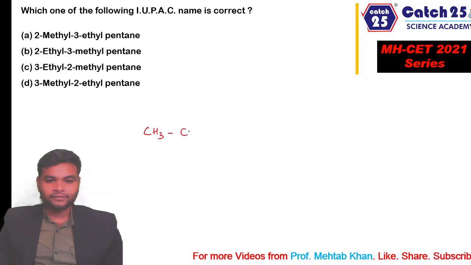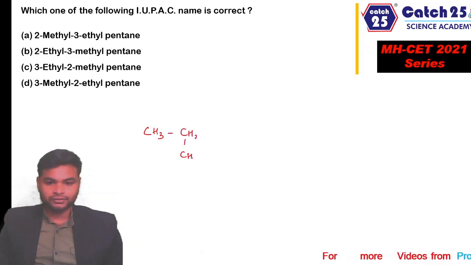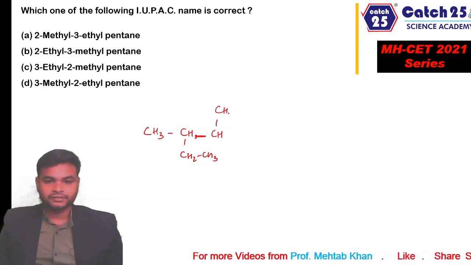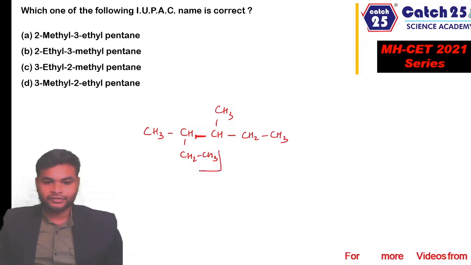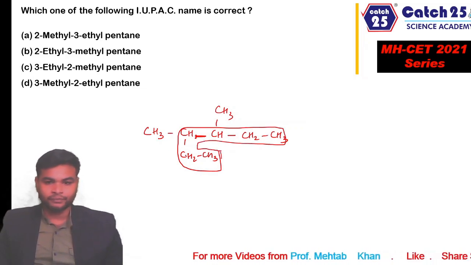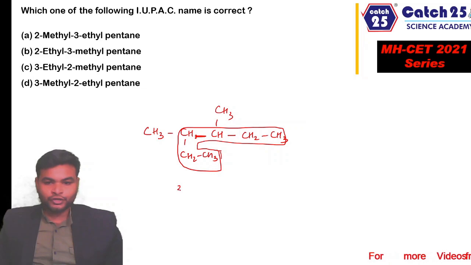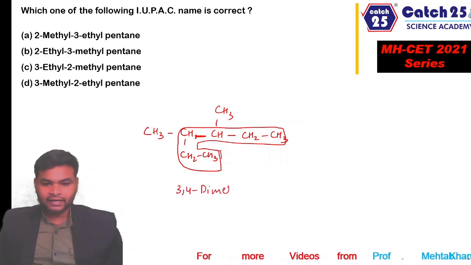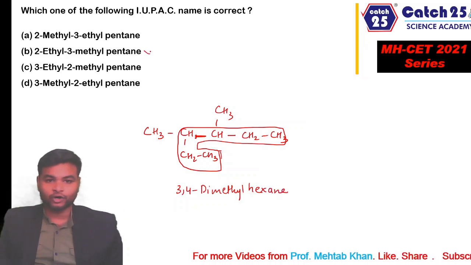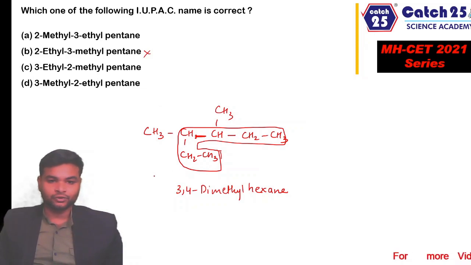So CH3, CH2, CH3, then we have a single bond, CH3, and then CH2 CH3. Now the longest chain present here is this chain. So if we rename this molecule, which is option B, the right name of this molecule is 3,4-dimethyl hexane. That means obviously the name given in option B is wrong because it is not as per the IUPAC rule, because they have not selected the longest continuous carbon chain.